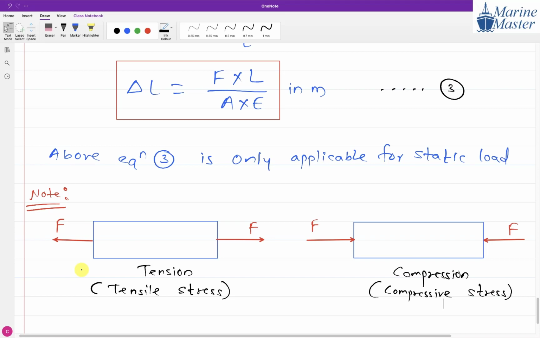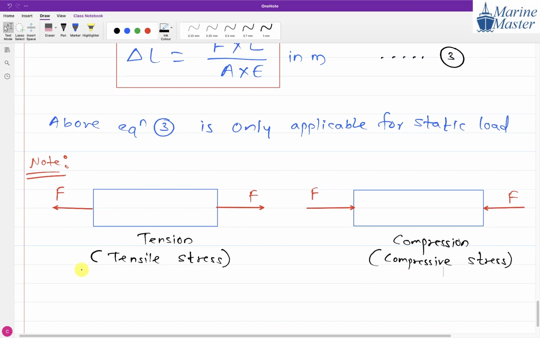Don't draw the drawing by freehand, guys. Use a proper pencil scale. Use a different color pen. Everyone completed, guys, up to this one? So this is what our tensile stress scenario means: tension scenario and compression scenario.